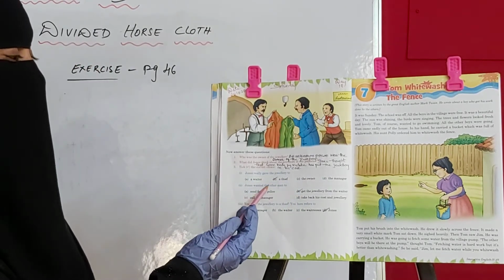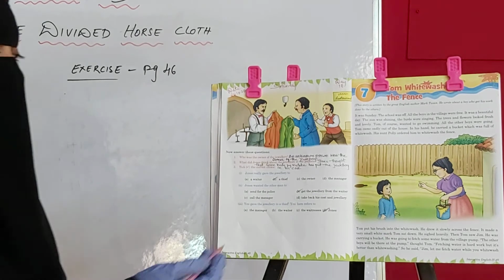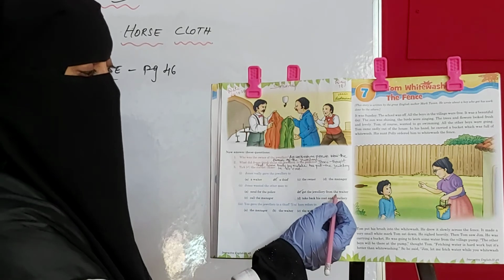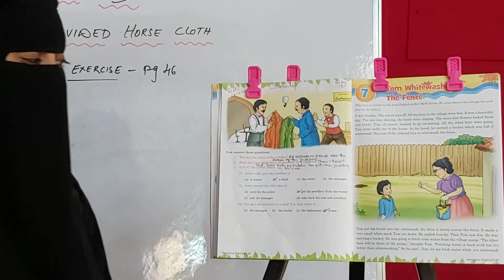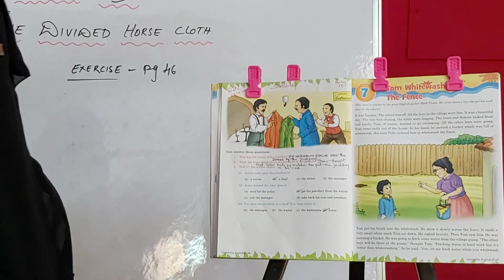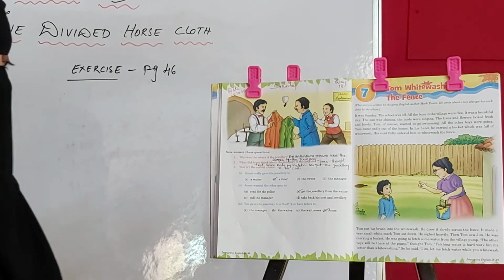Then Jones wanted the other man to... The unknown person who came to claim the jewelry. What did Jones want to do to him? He wanted to send for the police, call the manager, get the jewelry from the waiter, or take back his coat and jewelry. He said, get the jewelry from the waiter. Jones told the unknown person, I have given my jewelry to a waiter, so go and get your jewelry from him.